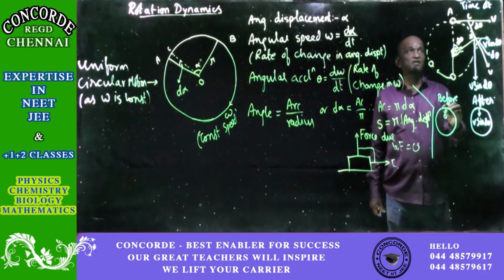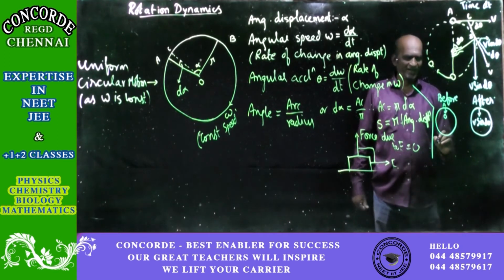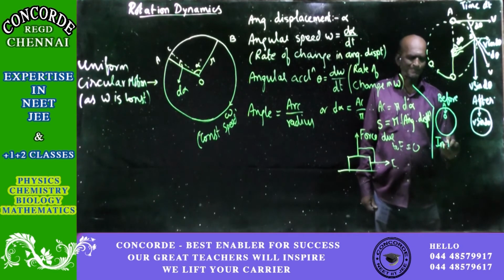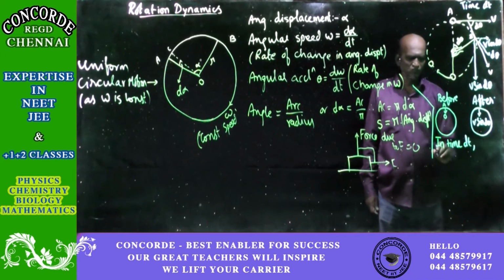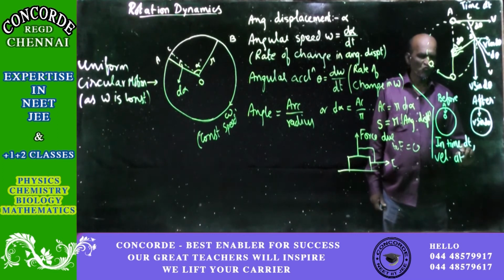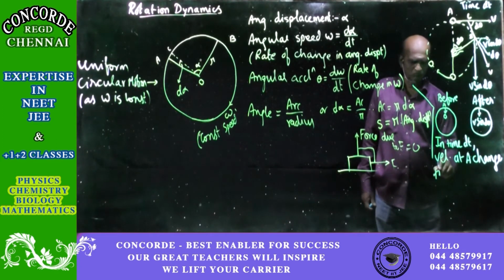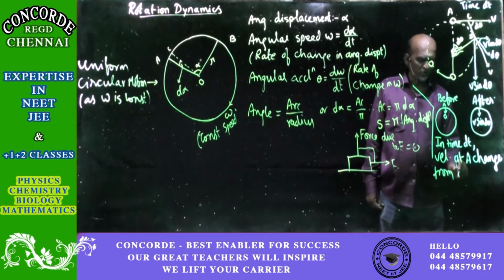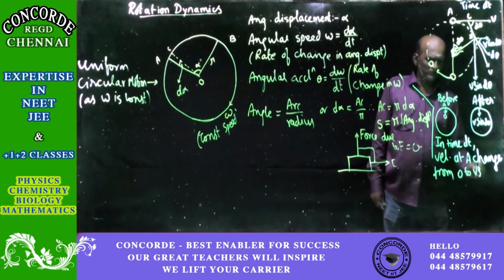So at A, this is point A, see it. In time dt, the velocity at A changes from 0 to v sin d theta.